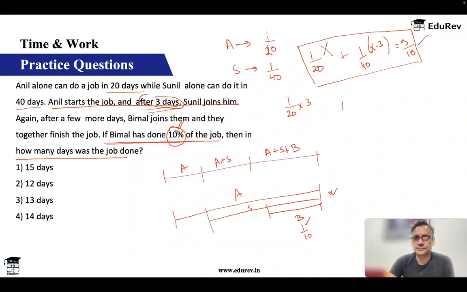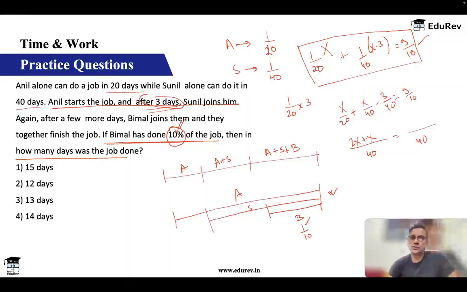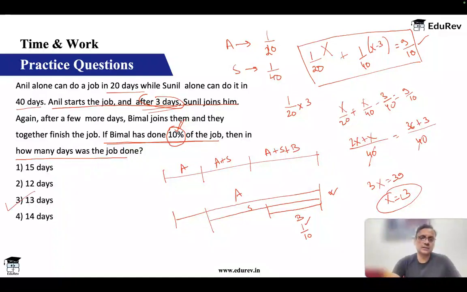Okay, let's solve this. x by 20 plus (x minus 3) by 40 is equal to 9 by 10. Let's combine both sides. So this is 40. So you have 2x plus x minus 3 on the left, and 9 by 10 will become 36 on the right. So 2x plus x is equal to 36 plus 3. 40 gets cancelled. You have 3x is equal to 39, or x is equal to 13. Total number of days required are 13. This should give us the answer.